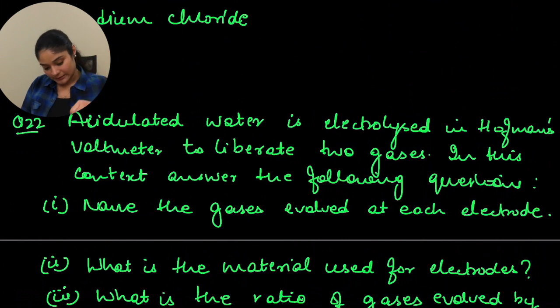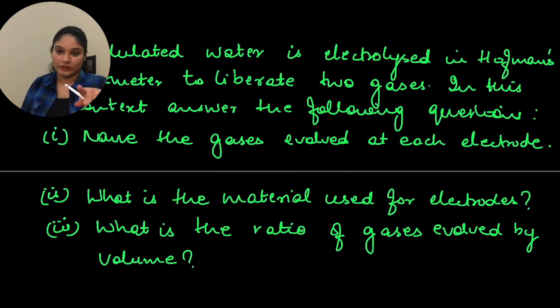Then the second is, what is the material used for electrodes? So you are using platinum electrodes here. The third question is, what is the ratio of gases evolved by volume? So hydrogen is to oxygen will be 2:1 by ratio. Okay, students?